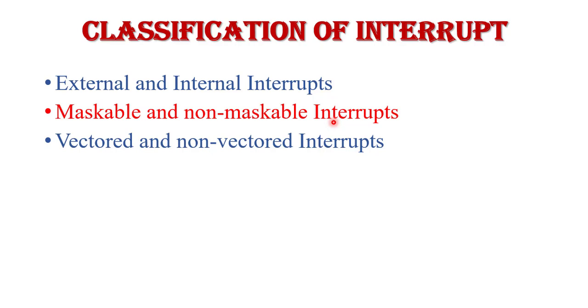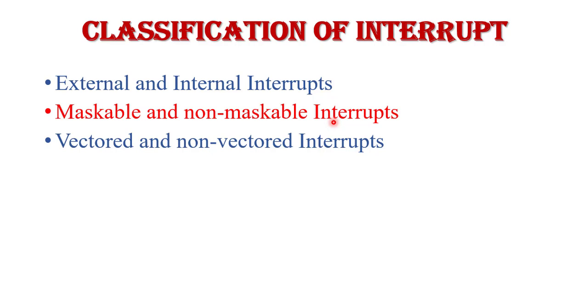Next is maskable and non-maskable interrupts. Let us assume the microcontroller is getting two or three interrupt requests at the same time. At that time, which interrupt request will be executed first and which second, and which will be masked or disabled, or which will be acknowledged first? On that basis, we have two types of interrupt, maskable and non-maskable.